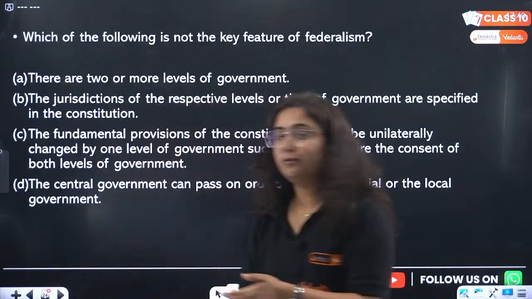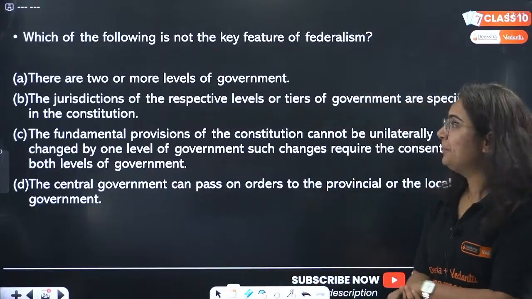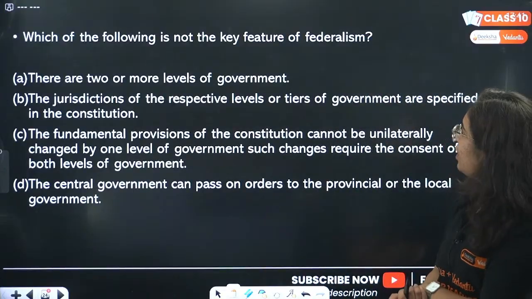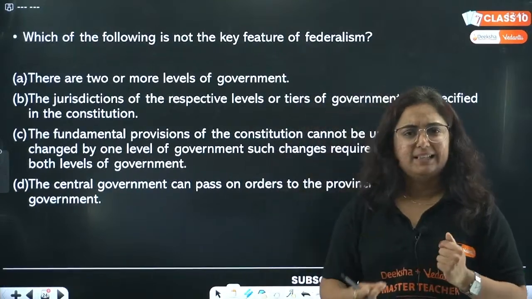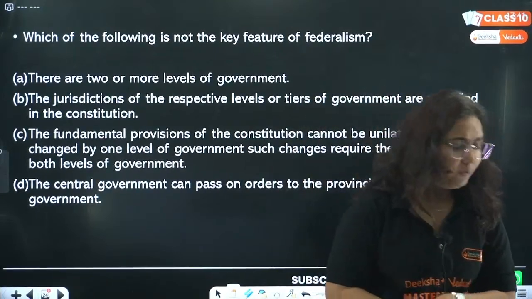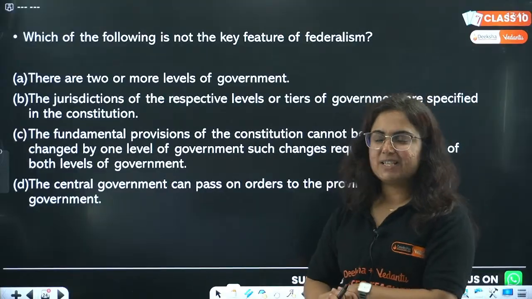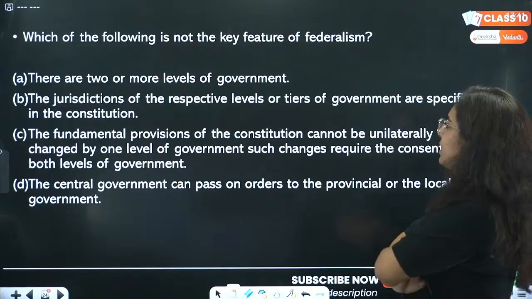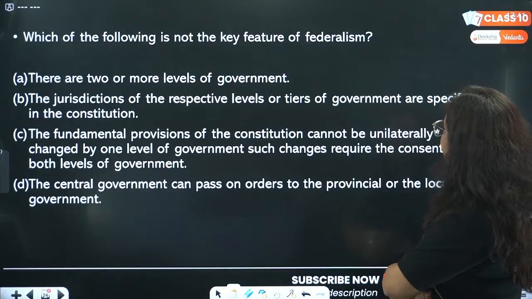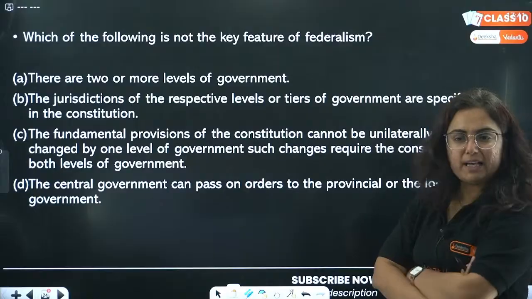Next question, by the way, until you are responding to me. Again, which of the following is not a key feature of federalism? Yes, some repeat questions are there, but let's practice as much as possible until we stop making mistakes. There are 2 or more levels of government. The jurisdiction of the respective levels or tiers of government is specified in the constitution.